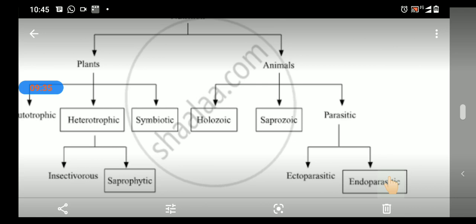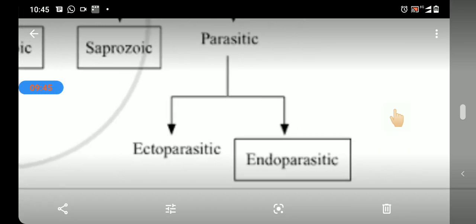Before we start these types, in your textbook we have a few questions that we will answer first, and then we will take a look at the types of parasitic animals.